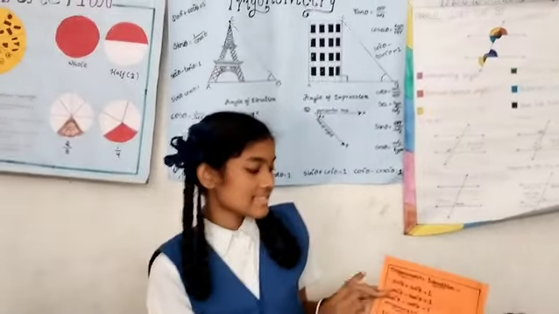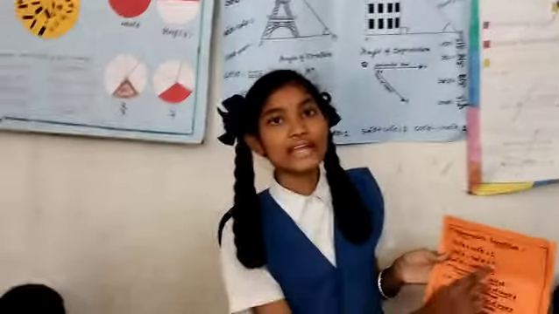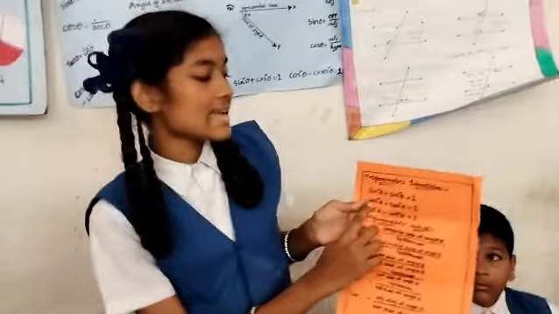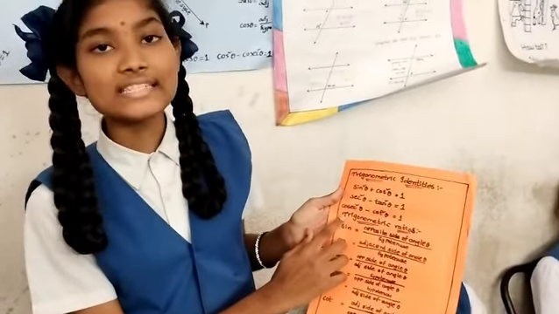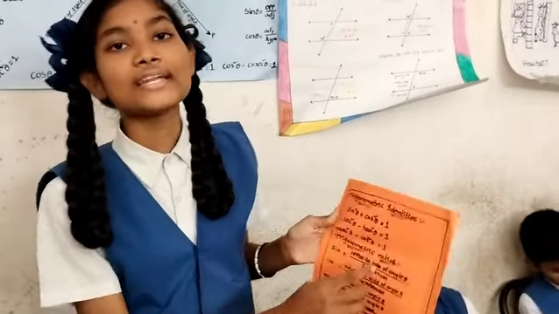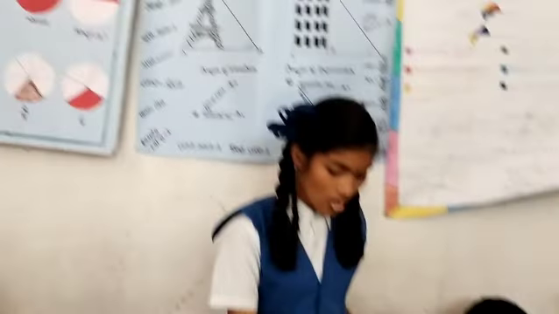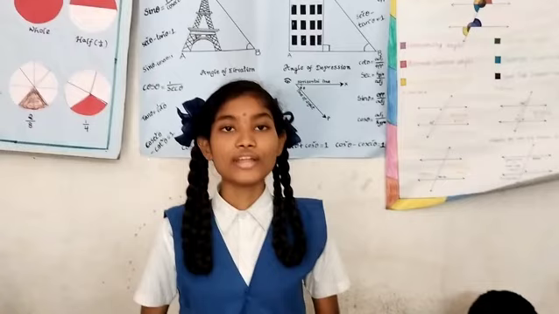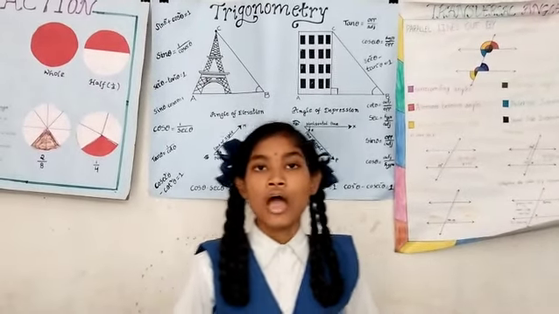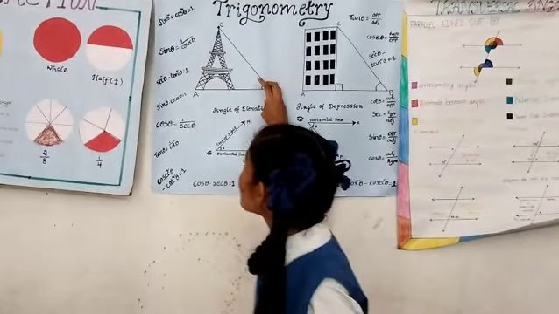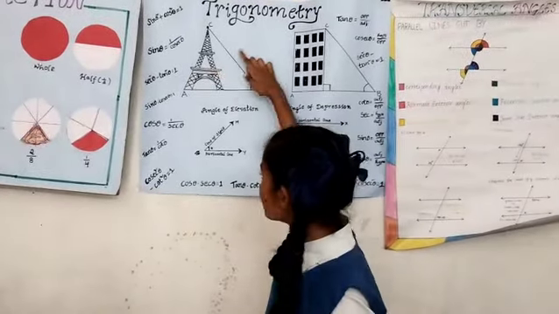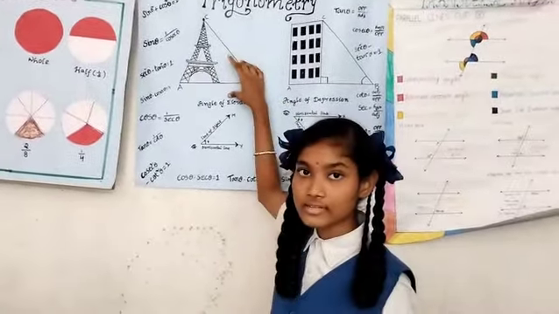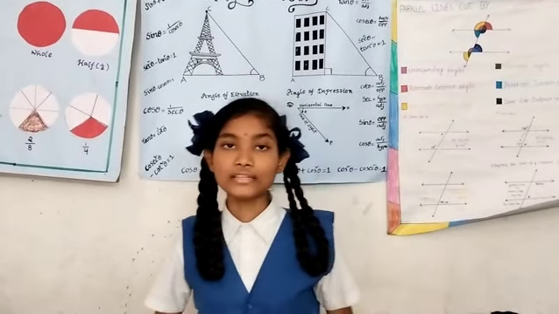And the trigonometric identities are: sine square theta plus cos square theta equals 1, secant square theta minus tan square theta equals 1, and cosecant square theta minus cot square theta equals 1. So these are the trigonometric identities. And when BC decreases to 0 degrees in the right angle triangle, how can we find the angle?